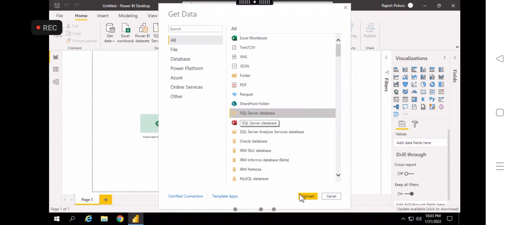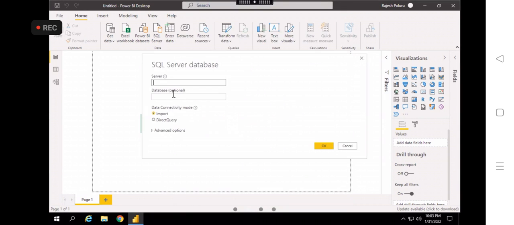If you click on SQL Server and click on connect, it will ask for the connection details, the server name. Once you enter the server name, you can see import and direct query mode here. The server can be development, testing, or production, and whatever the connection you can add it here. You can also enter the port number, but that is not required. You just enter the server name, and it will show import mode and direct query mode, because SQL Server also does not support live connection except for SQL Server Analysis Services tabular model and multi-dimension model.